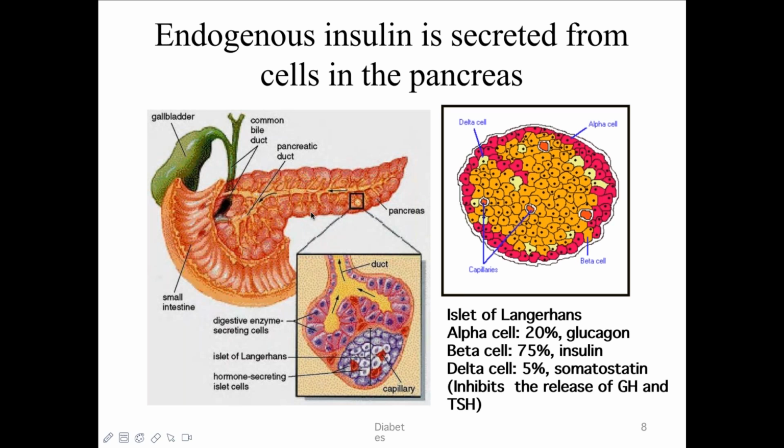This is the endogenous insulin. It's secreted from beta cells of the pancreas. This is the pancreas, what you see. This has four types of cells: alpha, beta, delta, and gamma. Alpha cells are 20% and secrete glucagon. Beta cells are 75% and secrete insulin. Delta cells are 5% and secrete somatostatin. Somatostatin inhibits the release of growth hormone and TSH.